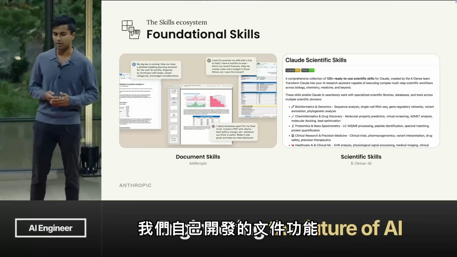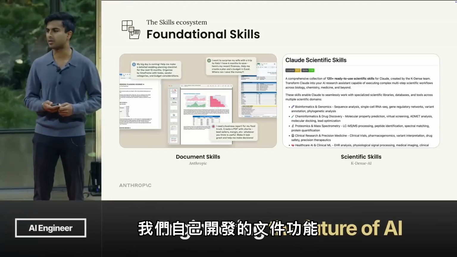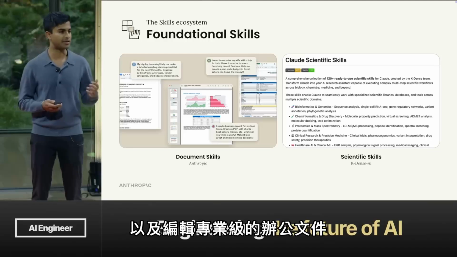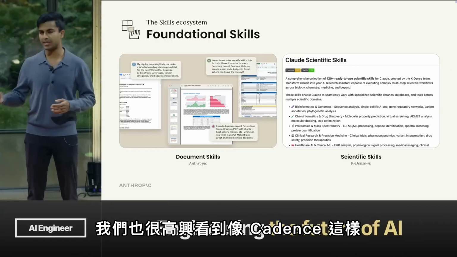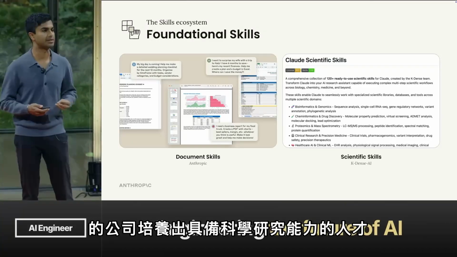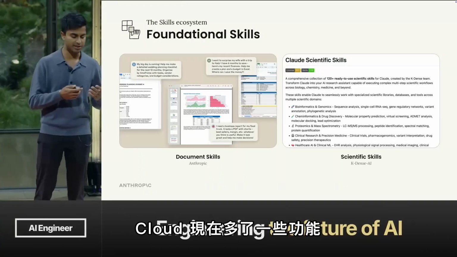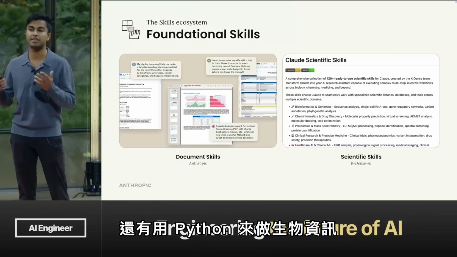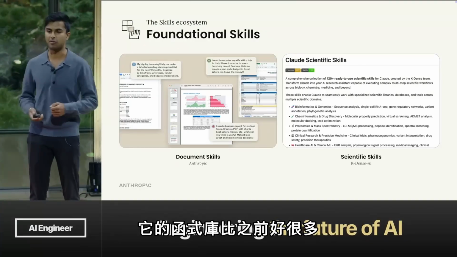We ourselves, with our launch, built document skills that give Claude the ability to create and edit professional quality Office documents. We're also really excited to see people like Cadence build scientific research skills that give Claude new capabilities like EHR data analysis and using common Python bioinformatics libraries better than it could before.